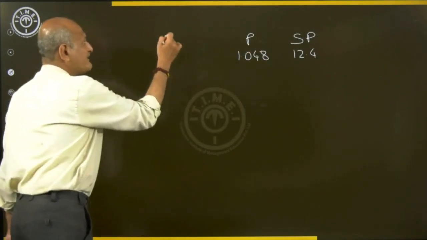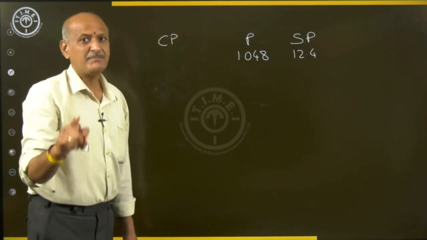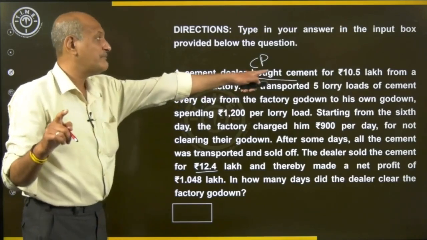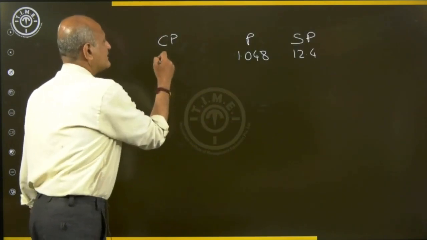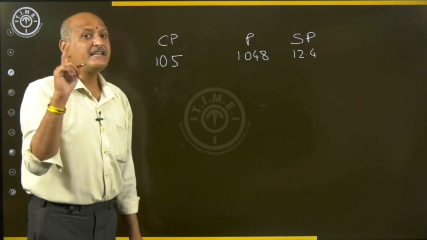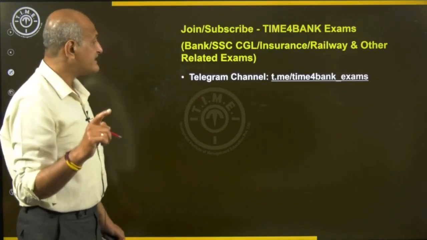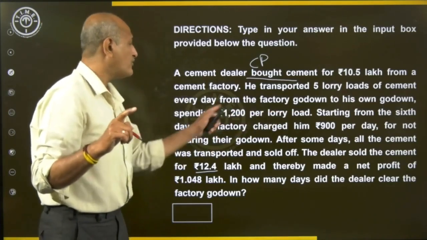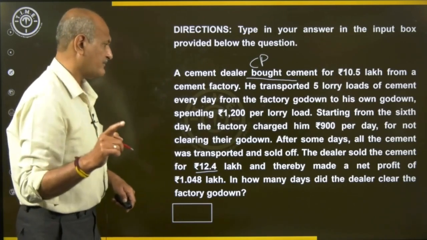Now when we talk of the cost, there are different things involved. There is a purchase. He purchased some cement. How much did he purchase it for? He bought the cement for 10.5 lakhs. So the cost price for this purchase is 10.5 lakhs. There is a transportation charge, and then there is a charge by the factory for not clearing the godown.